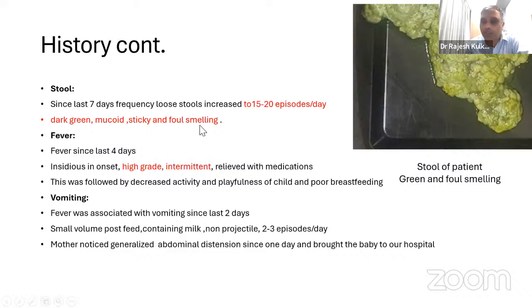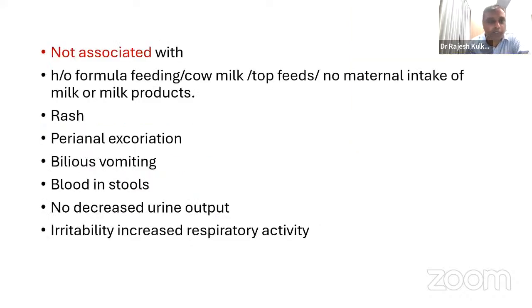The fever was there only for the last 4 days. It was insidious onset fever, high grade fever, intermittent, and it was followed by decrease in the activity of the child. That worried the mother that the baby is not playful, the baby is not feeding well, and vomiting was also there, which was non-projectile, non-bilious vomiting. And just one day before, she noticed that the baby's abdomen appears quite distended. So mother got worried. Her main problem was that the baby's abdomen looks distended. So that was her main worry when the baby was brought to the hospital.